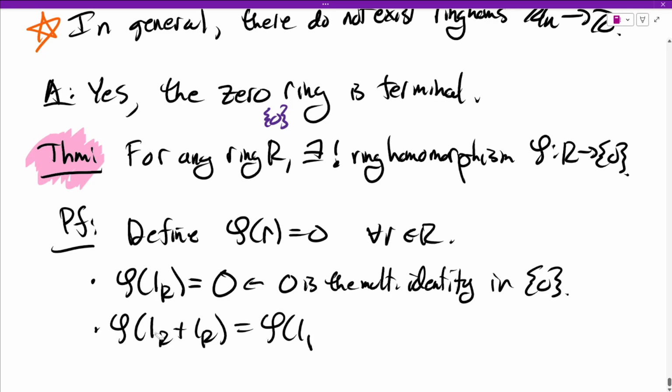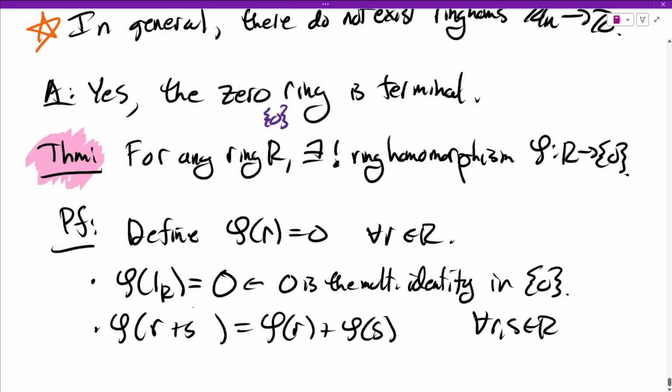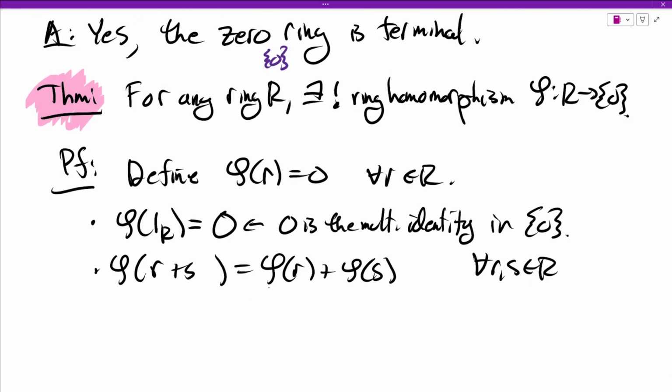Oops, I messed that up. Let me fix that real quick. It must be that phi of R plus S is phi of R plus phi of S for all R, S in R. But there's nothing to check. Everything is 0. Phi spits out 0 always. This is just 0 is 0 plus 0, which is certainly true.